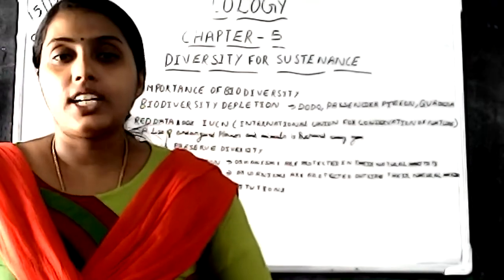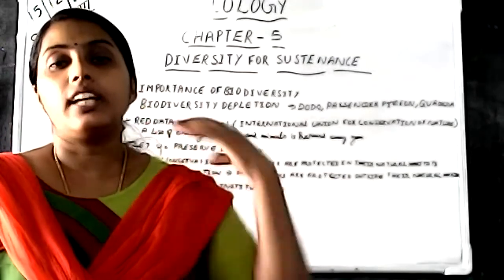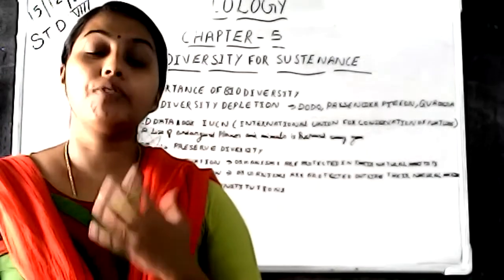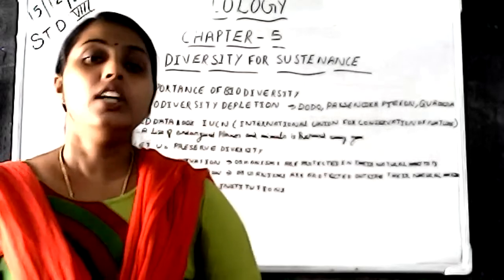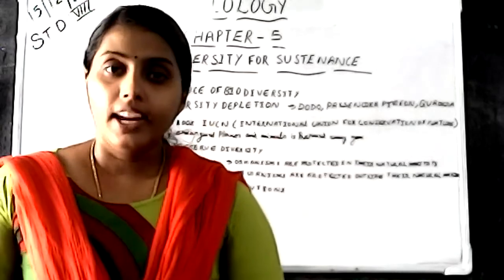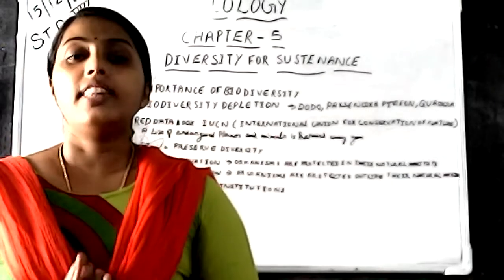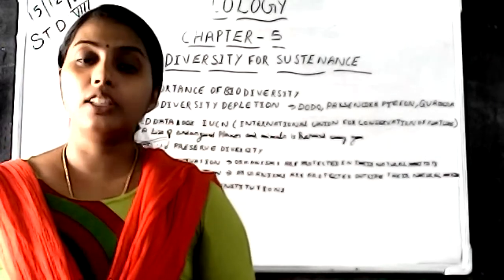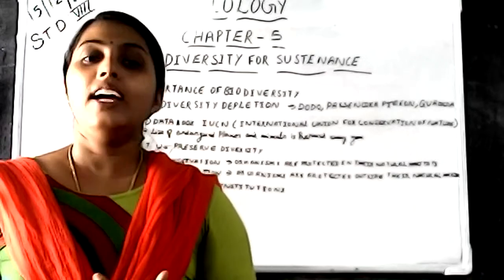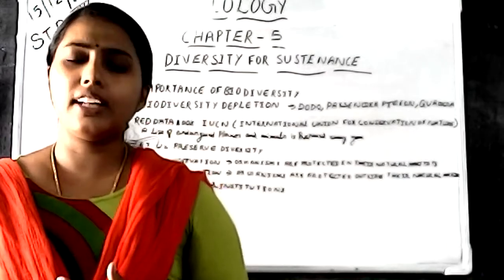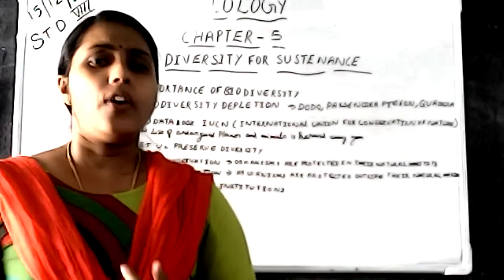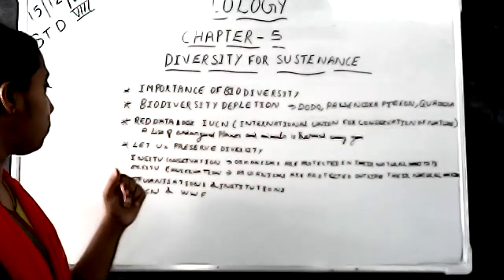It's an international organization which is coming forward for the conservation of nature. So every year they are preparing a list and that is known as the red data book. In that red data book, the names of the species that are endangered, the organisms that are under the threat of extinction, will be given.